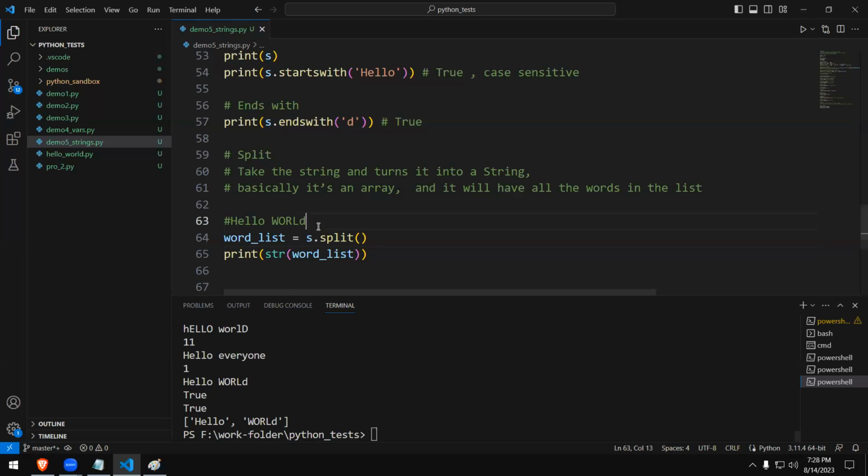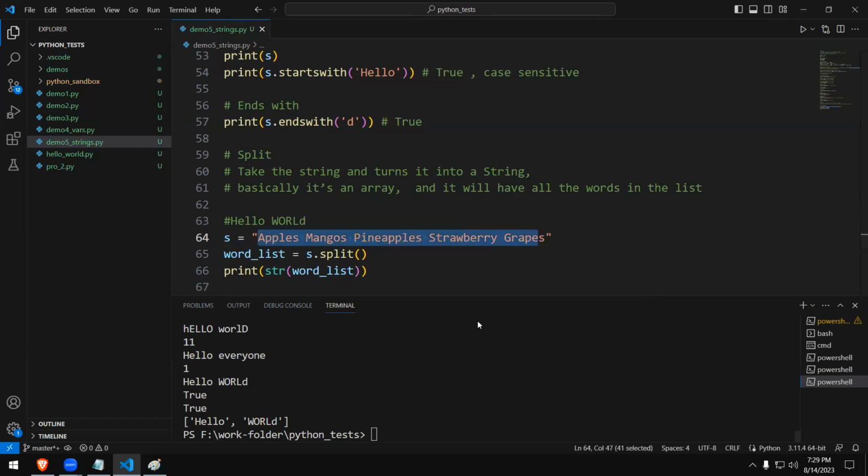If you had something like this, let's say S, assign the value. At this time I'm using double quotations. Let's say you want to create a list of fruits. Let's say apples, mangoes, pineapples, strawberry, and grapes. Now you can see 1, 2, 3, 4, 5 items in the list. This is a string. It's going to create a list where there will be 5 items. Very convenient for us to do.